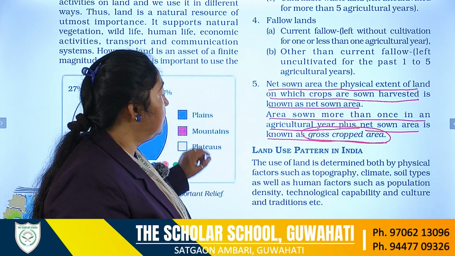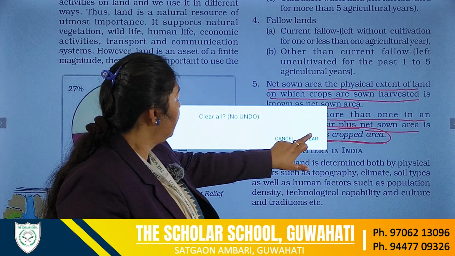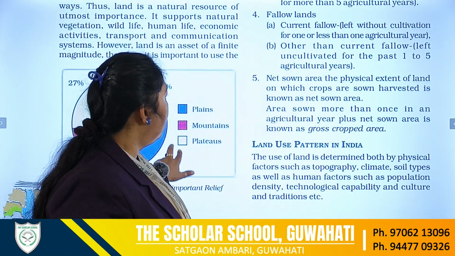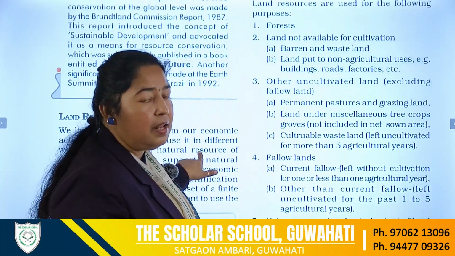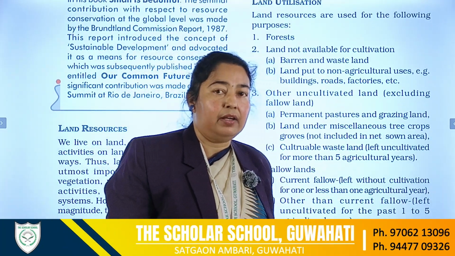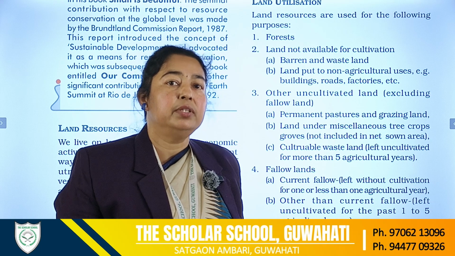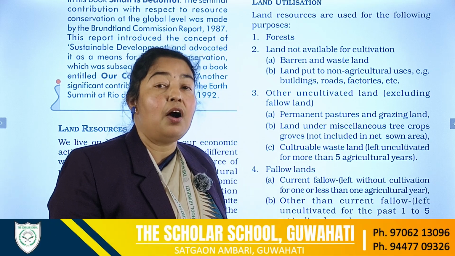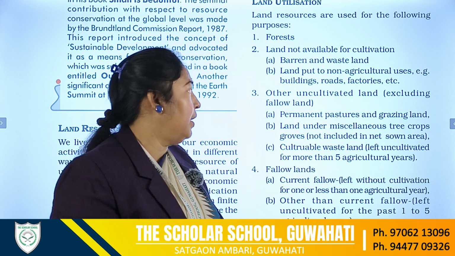So these are the different purposes for which land is used for performing economic activities. This is all about land utilization, how we are utilizing the land.